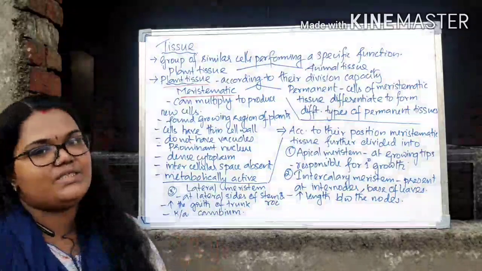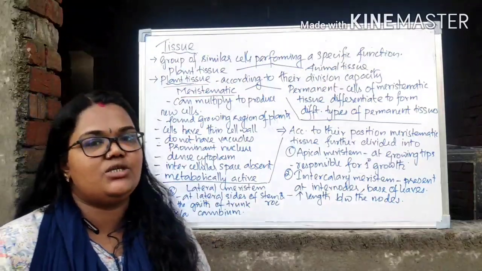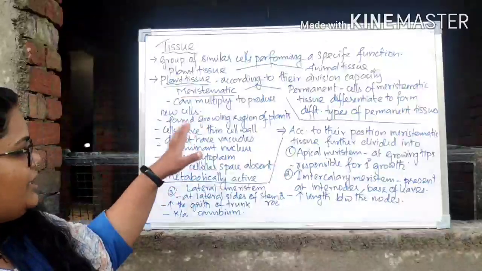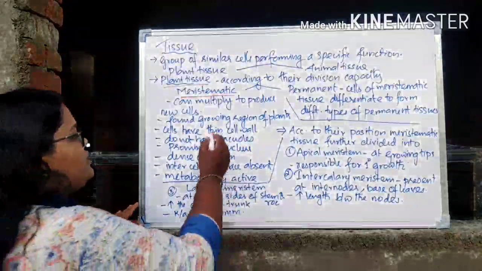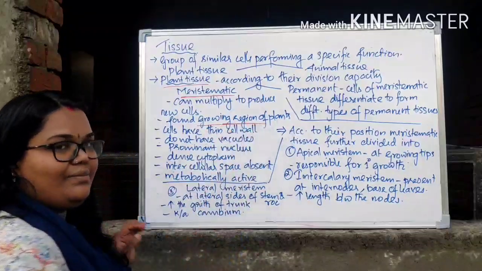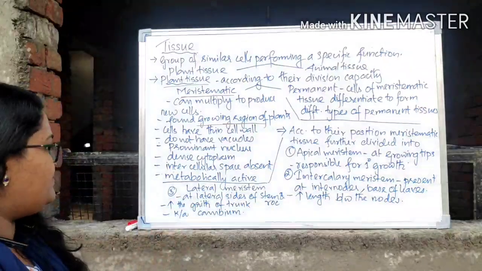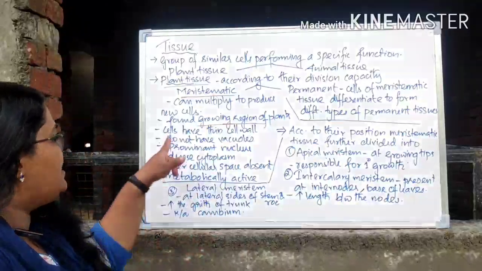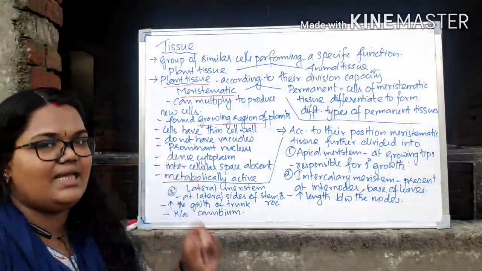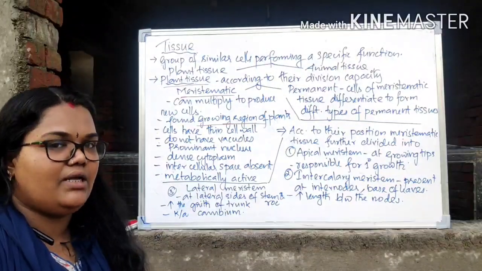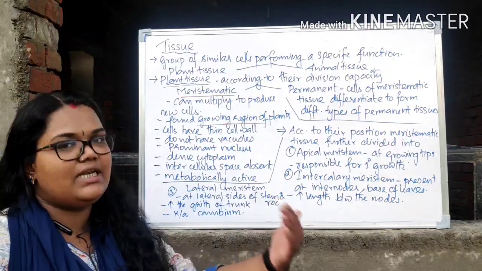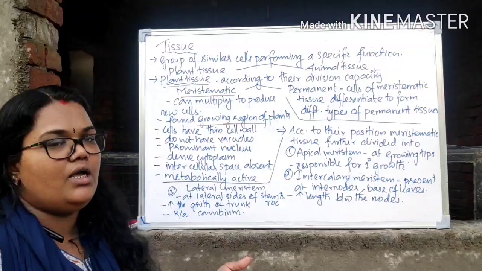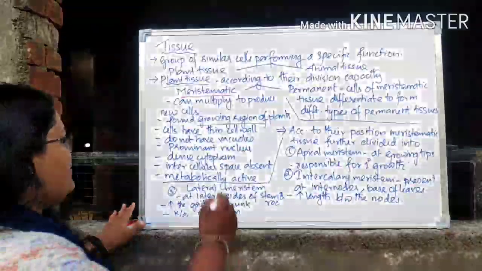Right. What are the specific features of this meristematic tissue? These meristematic tissues grow continuously and are mostly found in the growing region of the plant, that means in the root tip and the shoot tip. And what is the specialty of these meristematic cells? These cells have a very thin cell wall. Why do we say thin cell wall? We already discussed that they are continuously dividing. So obviously for continuous division, they have to break the cell wall. So they have a very thin cell wall, right?